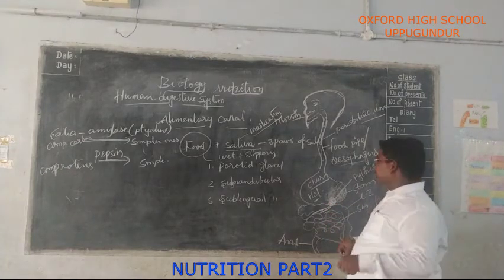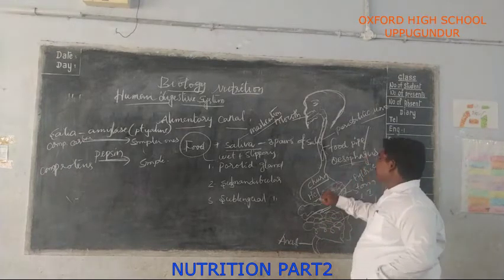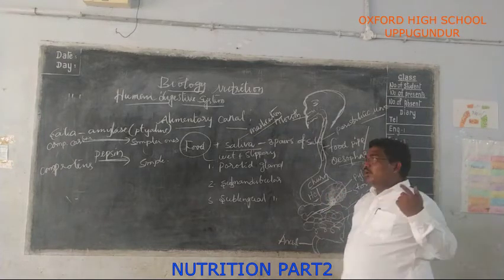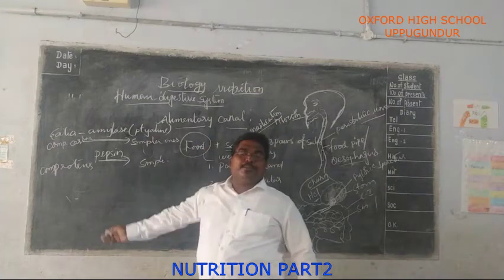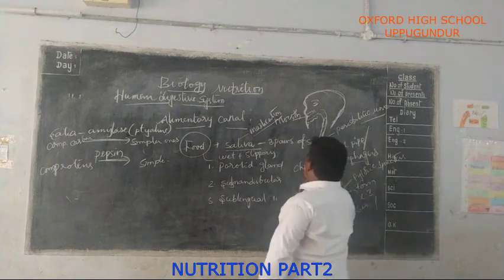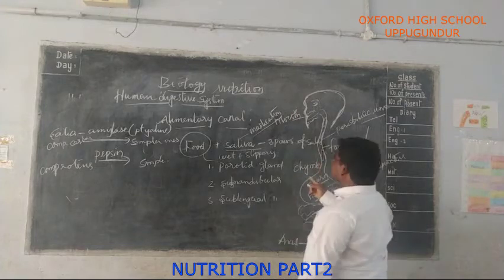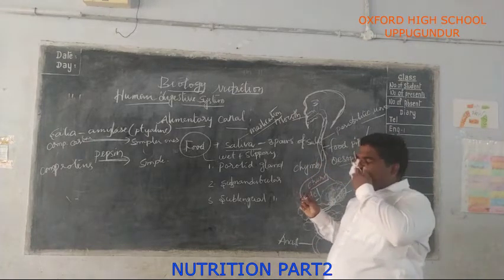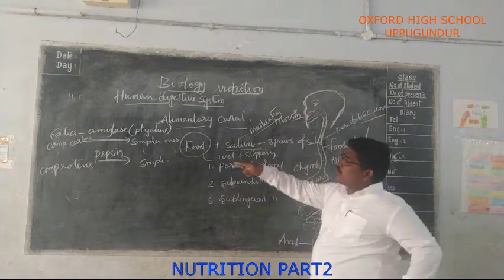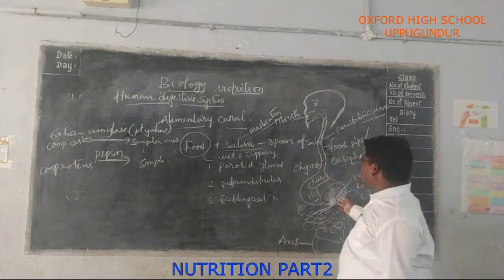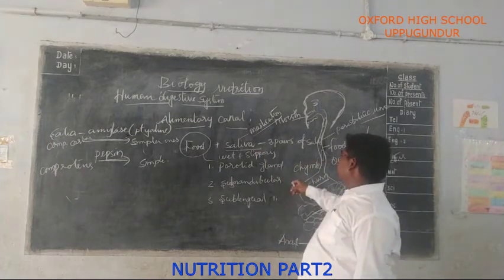I forgot to say one thing. The soft food digested by the hydrochloric acid, where some amount of carbohydrates and proteins have already broken down, is called chyme. So the partially digested food is chyme. The soft slimy food where some carbohydrates and proteins have already broken down and which is ready to enter the small intestine is called chyme.